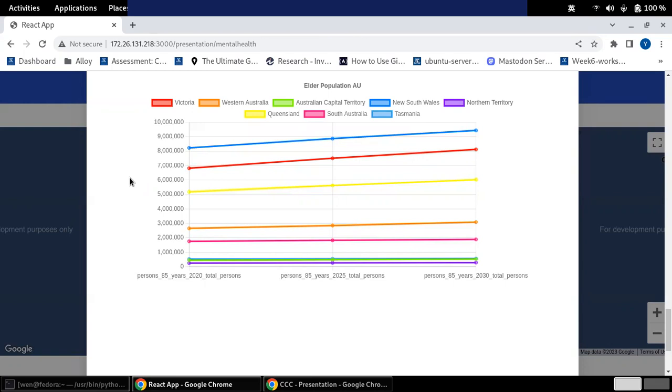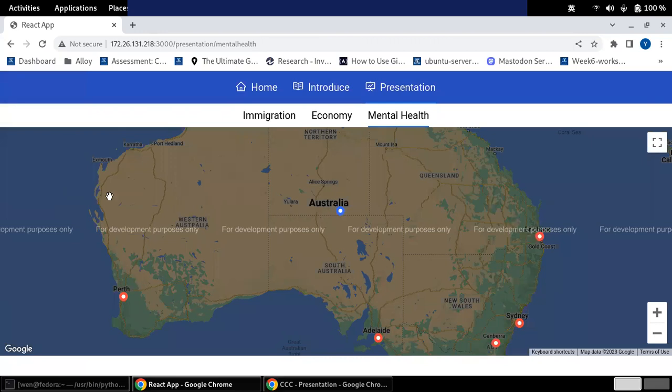Through this project, we aim to highlight the significance of economic, immigration, and mental health awareness with the elderly population. By understanding these factors, we can work towards creating a more supportive and inclusive environment for all residents, ensuring that Australia remains an ideal place to live.